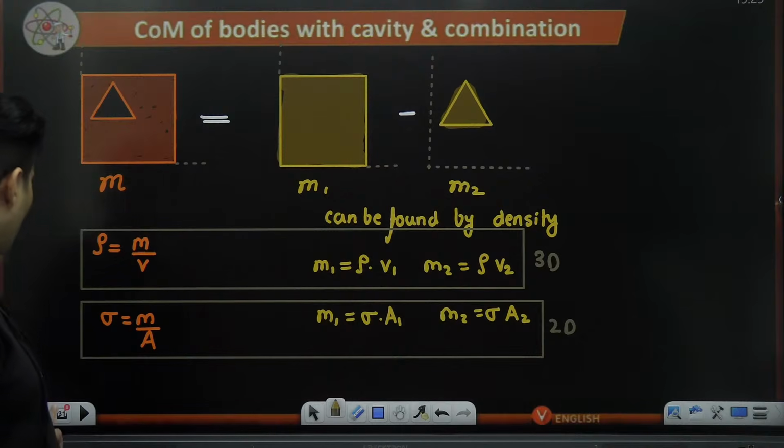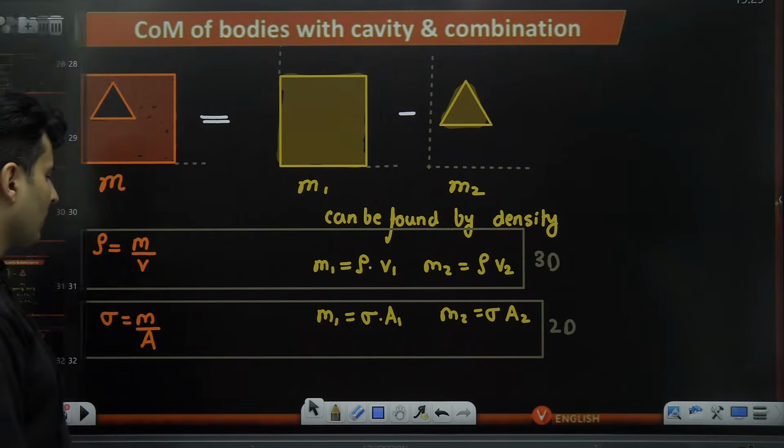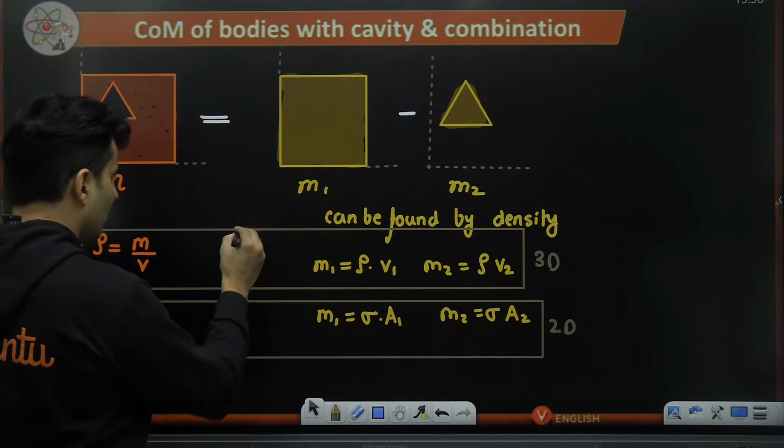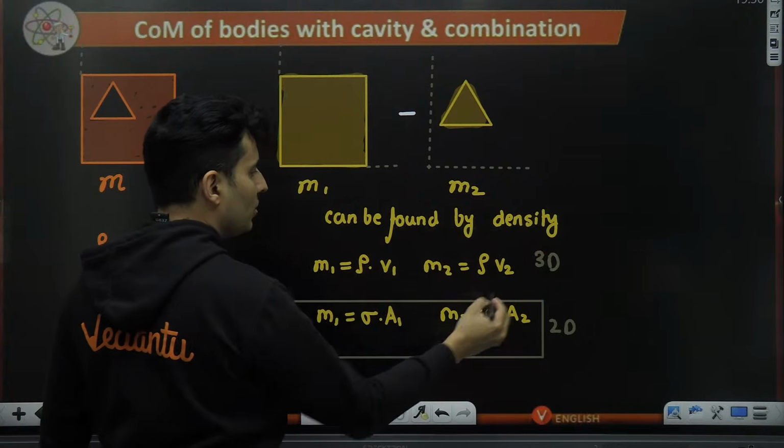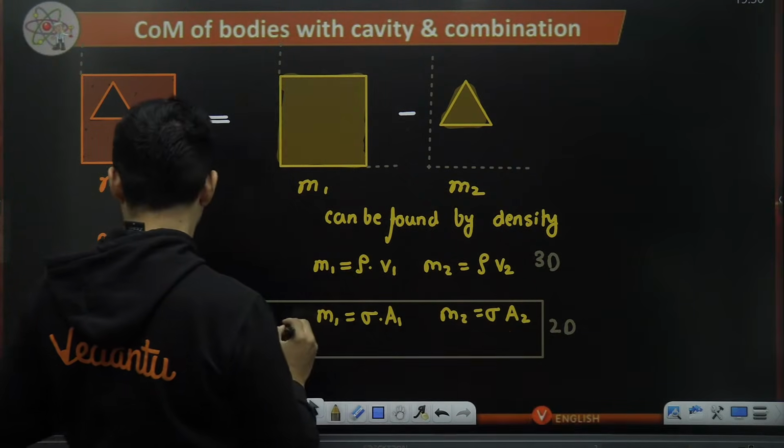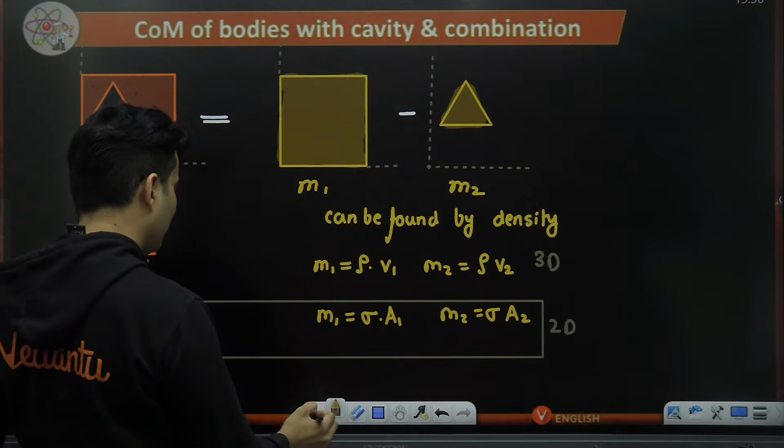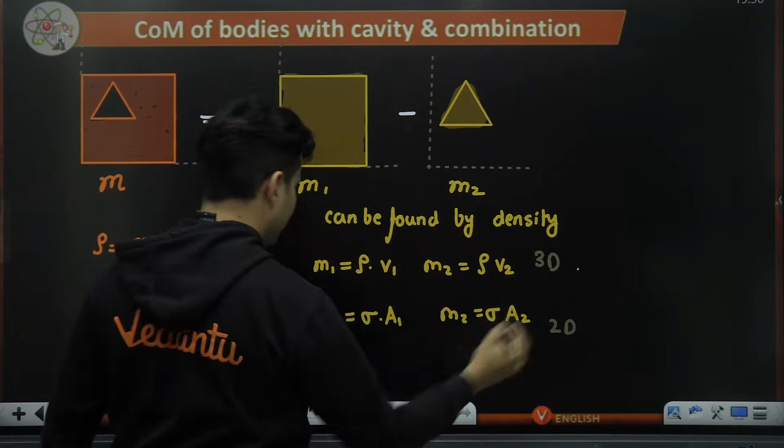This much done. Once this much is done, then use your formula. That's it. What is the formula now? Observe carefully. This is very important.